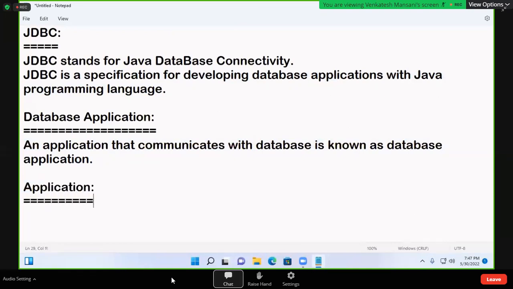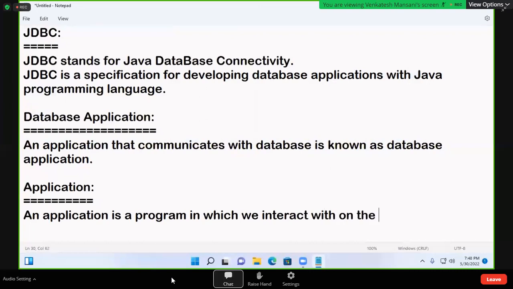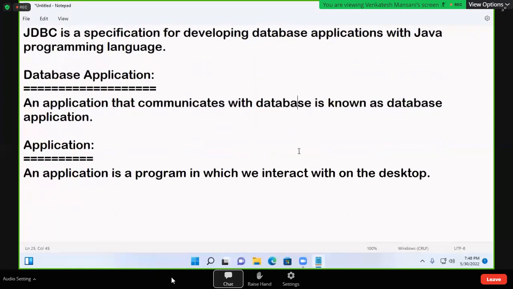Application. An application is a program in which we interact with on the desktop.